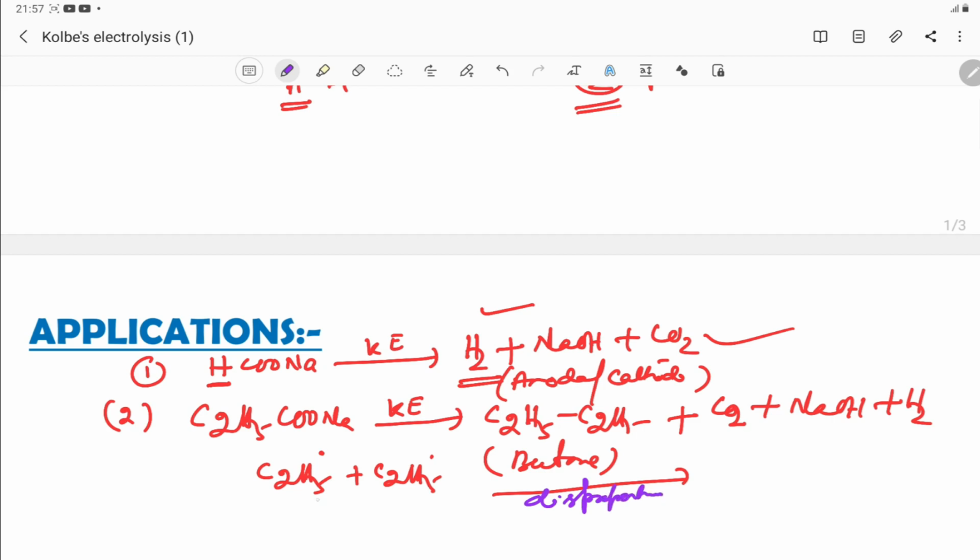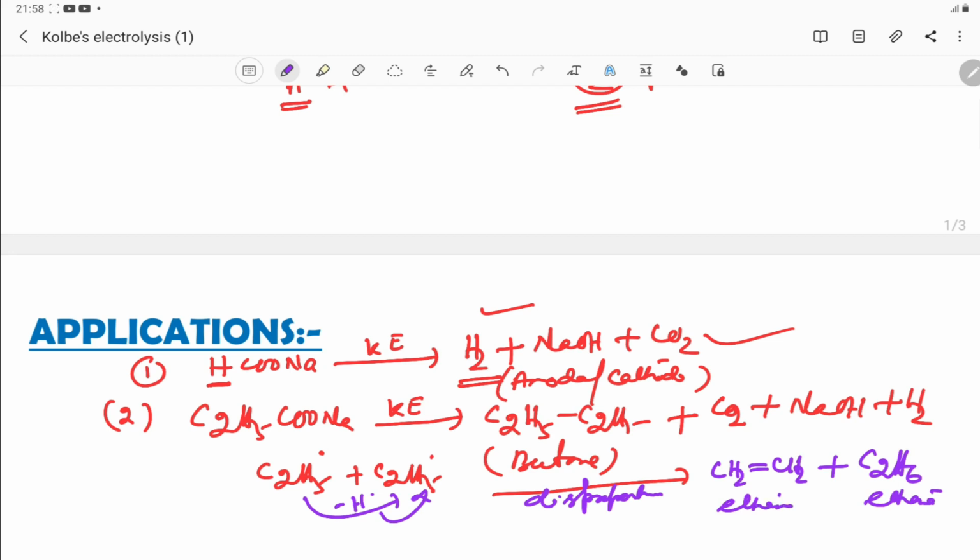So what happens? Loss of hydrogen takes place from one free radical. So the result is CH2=CH2. Then when hydrogen is added to the other free radical, it produces C2H6, that is ethane, and the ethene form.